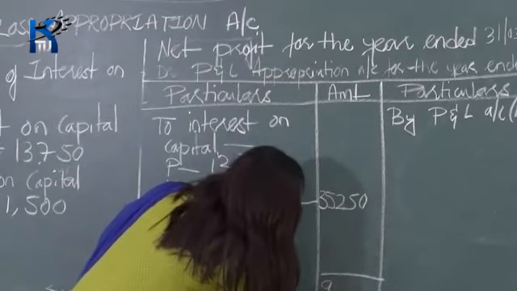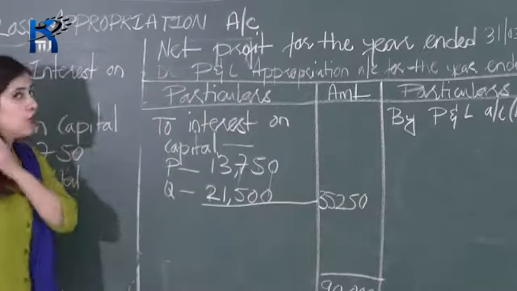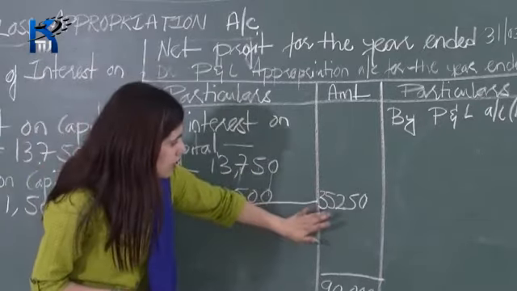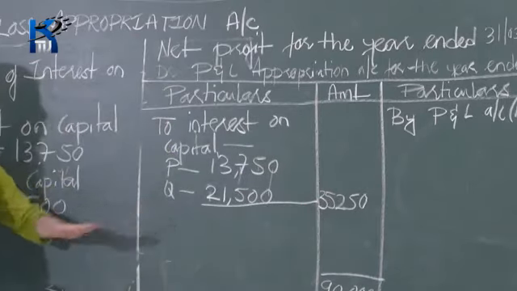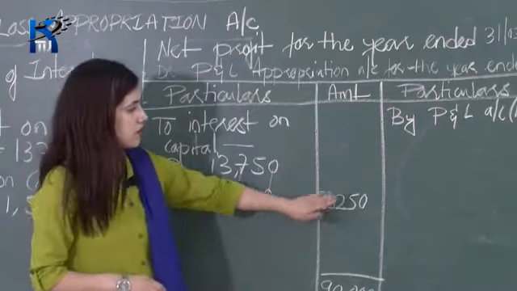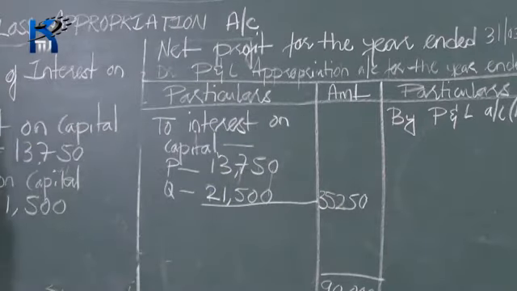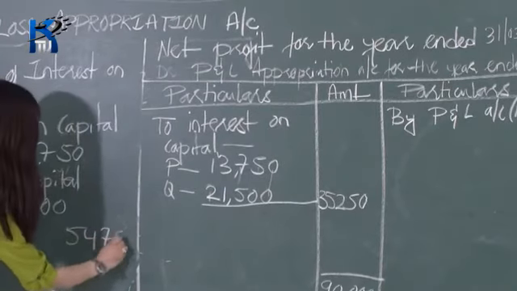Okay, so after that now you have to subtract the amount of debit side. Now this 35,250, subtract it from 90,000 rupees. So if you subtract 35,250 from 90,000, you will get 54,750 rupees.